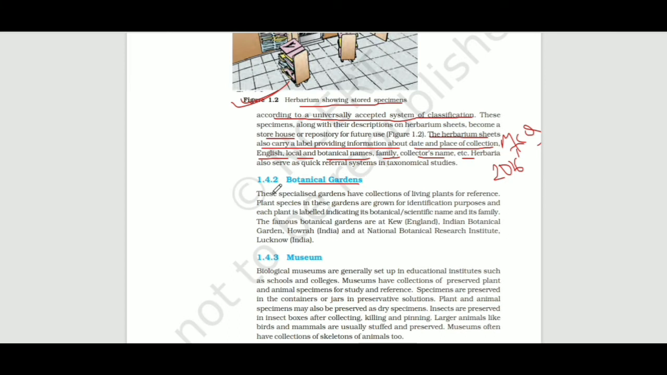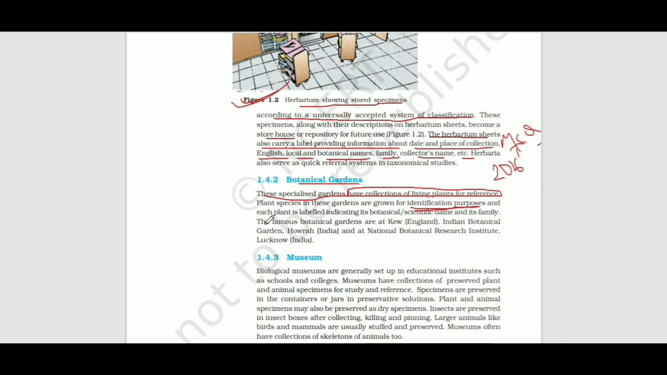Botanical gardens are also very important, so let's do it. These specialized gardens have a collection of living plants for reference. Plant species in the garden are grown only for identification purposes. And each plant is labelled indicating its botanical scientific name and its family.